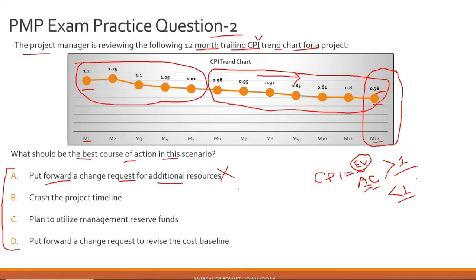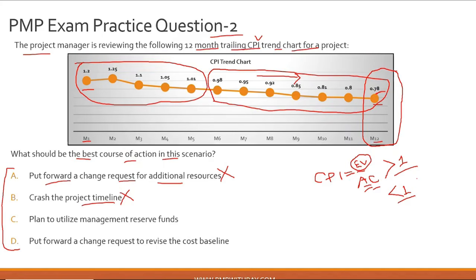So that is why option A is incorrect. Let's look at option B, crash the project timeline. This is also incorrect because if you have studied your PMP exam syllabus, you know that crashing almost always comes with an upcharge in your cost. Also there are issues with respect to quality, and risks with respect to scope, etc. Those are secondary aspects, but the primary aspect of crashing which you need to know is that crashing almost always comes with additional cost.